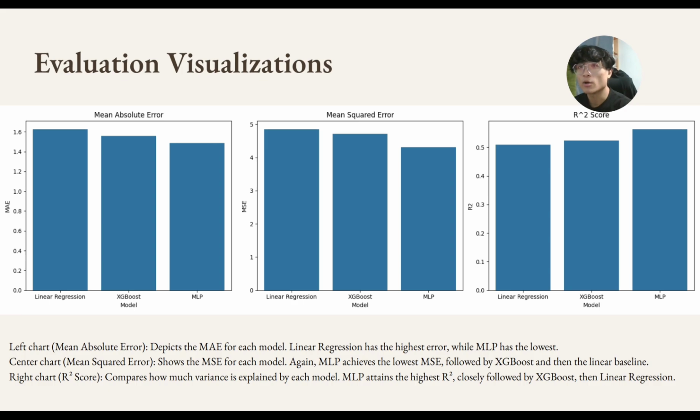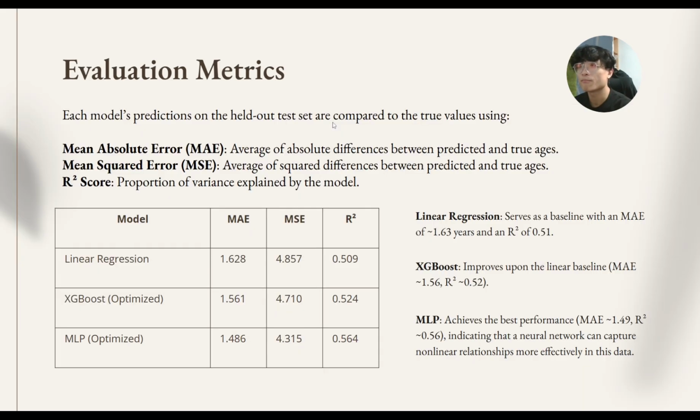Now that we have designed our models, let's see how they perform. To evaluate our models, we use three key performance metrics: mean absolute error (MAE), mean squared error (MSE), and R-square score.